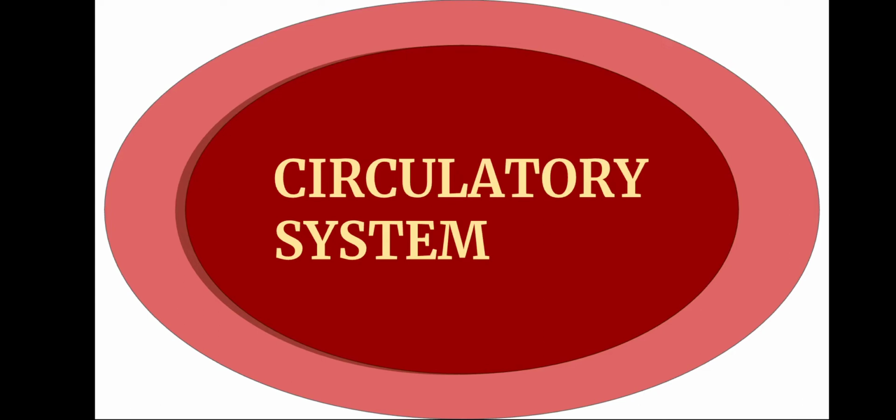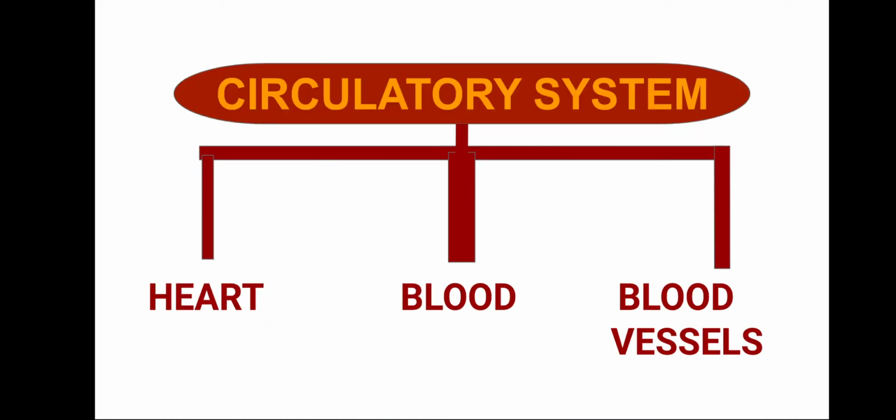Dear children, in this video we are going to understand about one organ system of the human body, the circulatory system. In humans there is a transport system known as the circulatory system, which helps to transport substances like food, water, and oxygen inside our body. The main components of the circulatory system are the heart, blood and blood vessels. The heart acts as a pump to push the blood. The blood vessels act as tubes which help the blood to flow throughout the body.